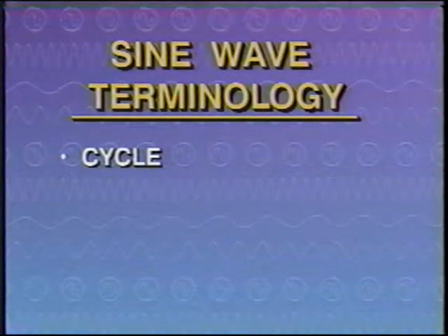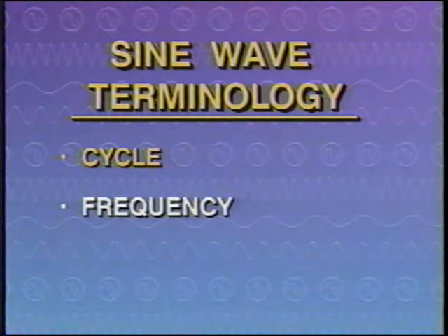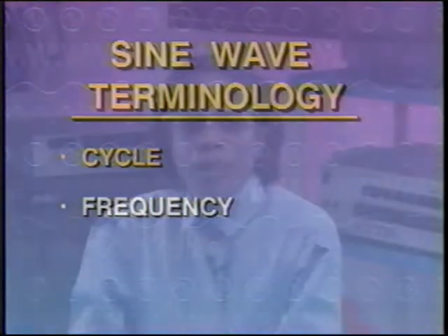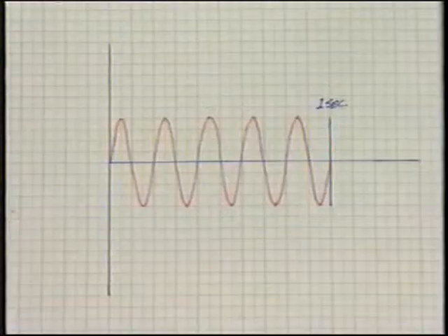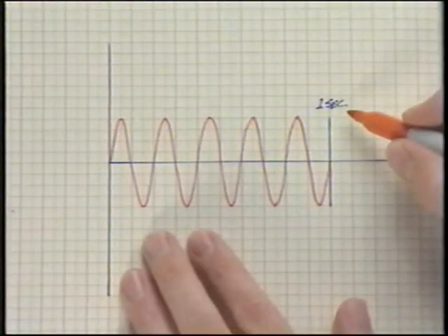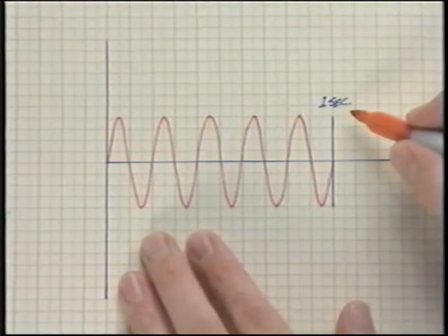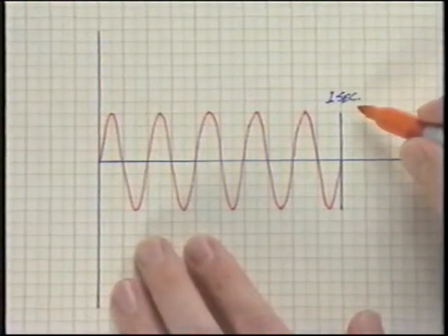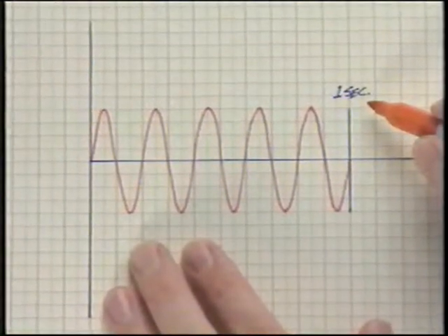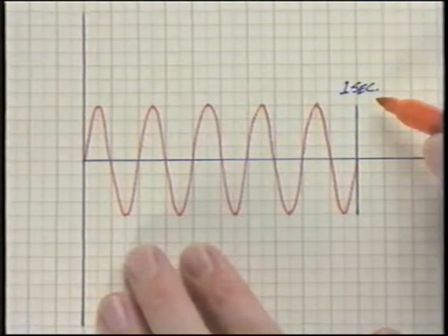Let's look at a second important term associated with AC, frequency. The number of cycles generated in 1 second of time is called the frequency of the wave. The word frequency is related to the word frequently. Frequency indicates how many complete cycles of a sine wave occur in 1 second.